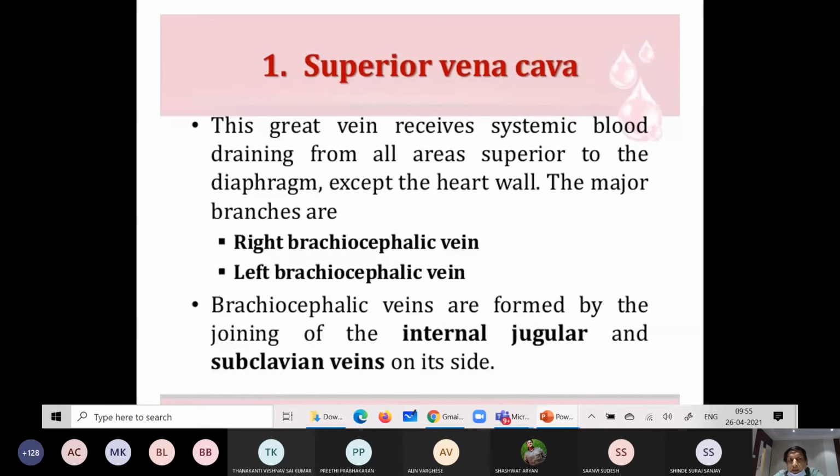What are the major branches of the superior vena cava? Right brachiocephalic vein, left brachiocephalic vein. These brachiocephalic veins are formed by the joining of the internal jugular and subclavian veins on each side.